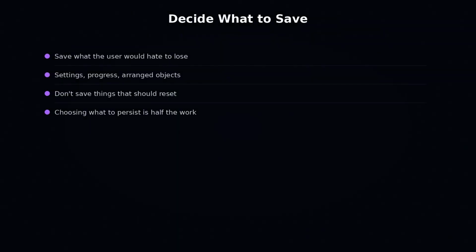First, decide what is worth saving. Not everything. You save the things the user would be annoyed to lose. Their comfort settings. Their progress or unlocks. The position of objects they arranged. You do not save things that should reset, like a temporary animation or a one-time effect. Choosing what to persist is half the work.